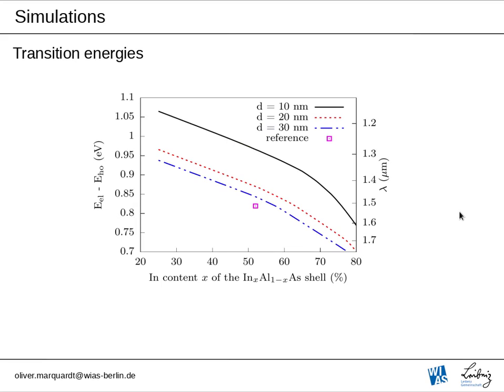So this slide shows the transition energies between the electron and hole ground state for different core diameters as a function of the indium content of the aluminum arsenide shell. This is again the reference system, and what we see first is that of course all these transition energies decrease, which isn't too surprising because the band gap decreases, as we have seen in the last slide. This becomes stronger here, where basically the heavy hole character of the hole takes over, and nevertheless we have a handful of systems here in this 1.55 microns region that we are interested in.